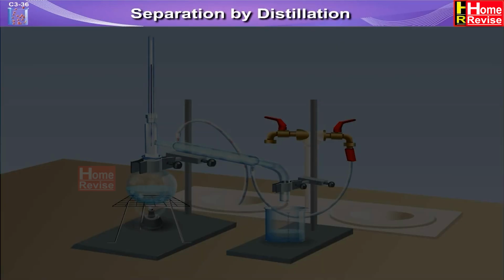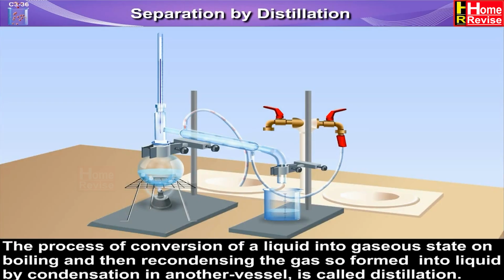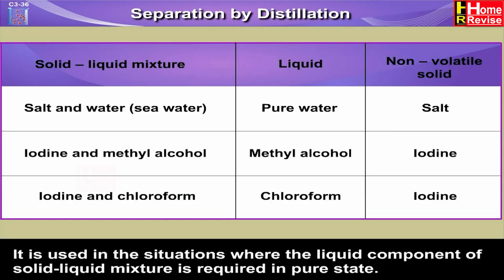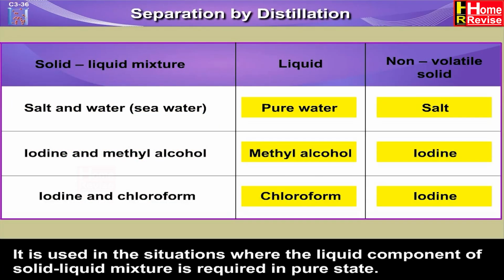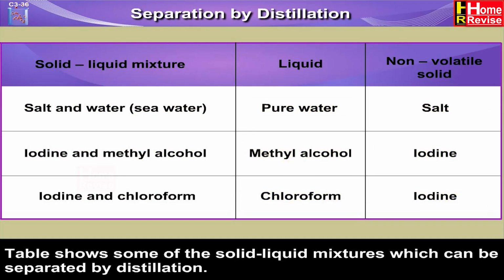Separation by distillation. The process of conversion of a liquid into gaseous state on boiling and then recondensing the gas so formed into liquid by condensation in another vessel is called distillation. It is used in situations where the liquid component of a solid-liquid mixture is required in pure state. The table shows some of the solid-liquid mixtures which can be separated by distillation.